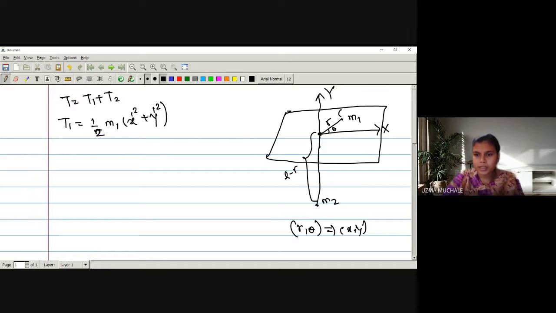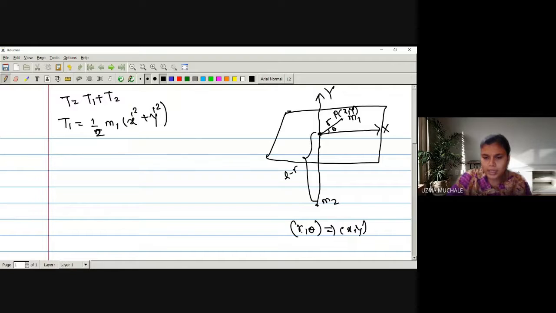You can have this point P with the coordinates x and y. So simply x and y can be sufficient to describe the position of a particle, because m1 is at some position with some coordinates x and y. This is our x coordinate, this is the y coordinate. With the help of this, we can describe the position of the particle, right?